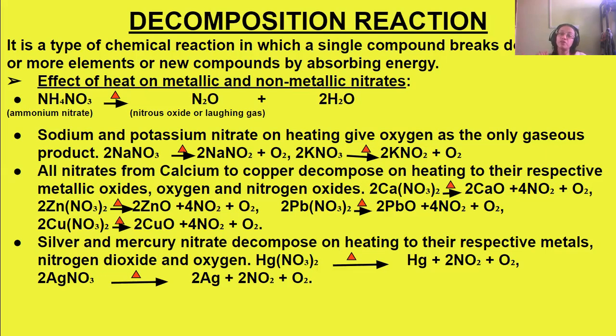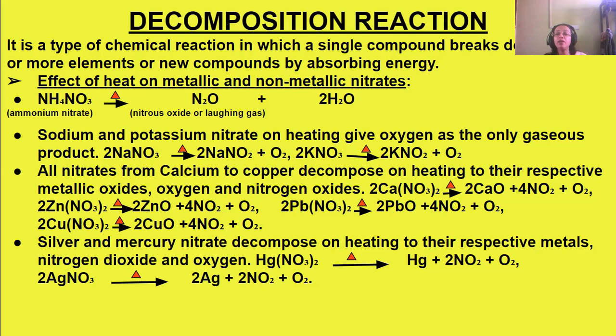And also their respective oxides are formed. Like in the case of calcium nitrate, it decomposes to calcium oxide, that's the oxide, and then nitrogen dioxide and oxygen. For zinc nitrate: zinc oxide, nitrogen dioxide, oxygen. Lead nitrate: lead oxide, lead monoxide, nitrogen dioxide and oxygen. Copper nitrate: copper oxide, nitrogen dioxide and oxygen.